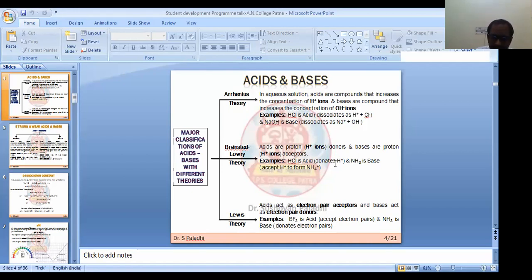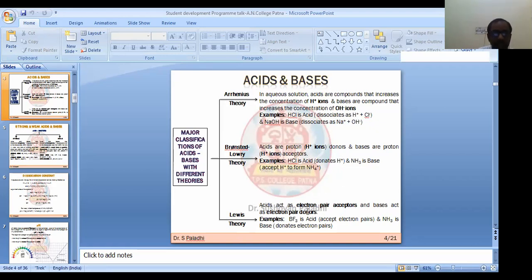But according to the Lewis theory, there is no role of proton. In that case, how do we define the Lewis acid and base? It is the electron pair acceptor. In simple terms, H plus also accepts electrons, because H plus doesn't have any electron in its system, so it is an electron acceptor.